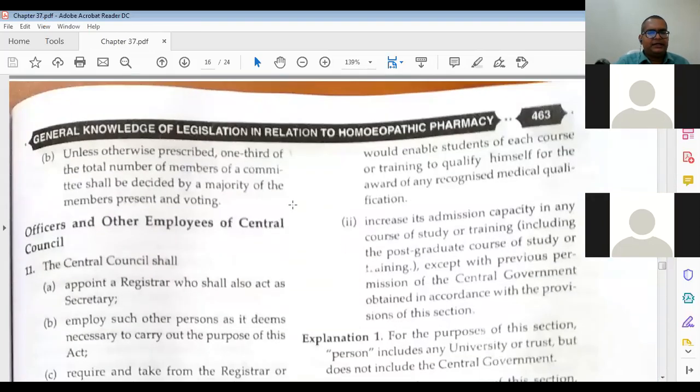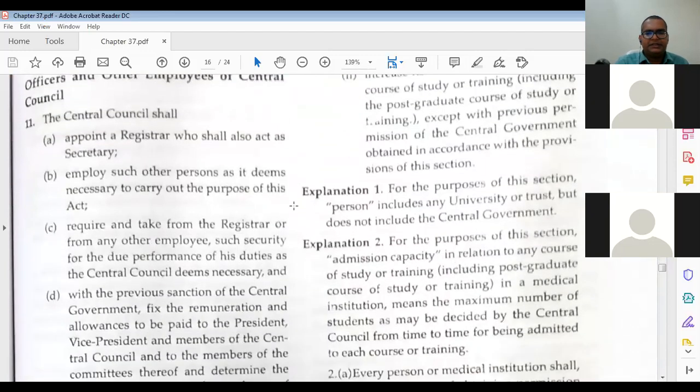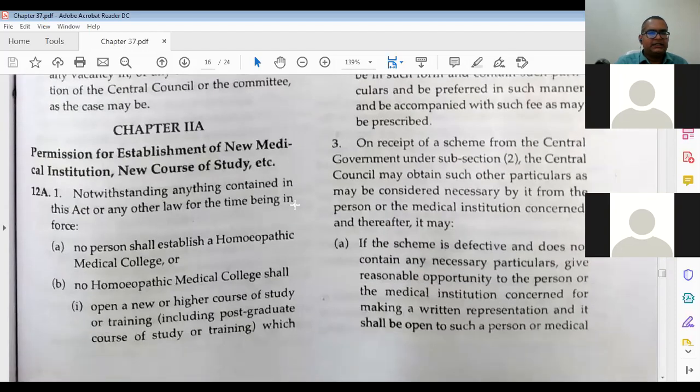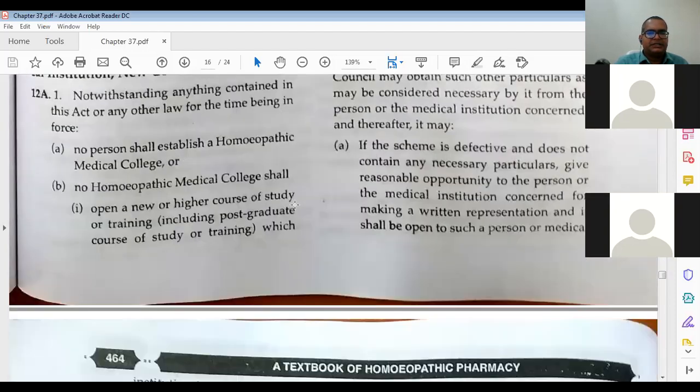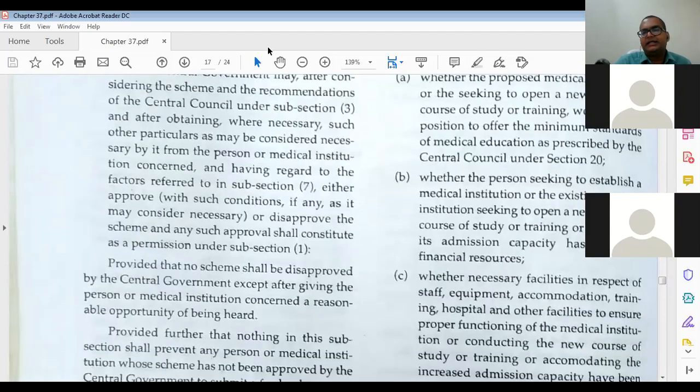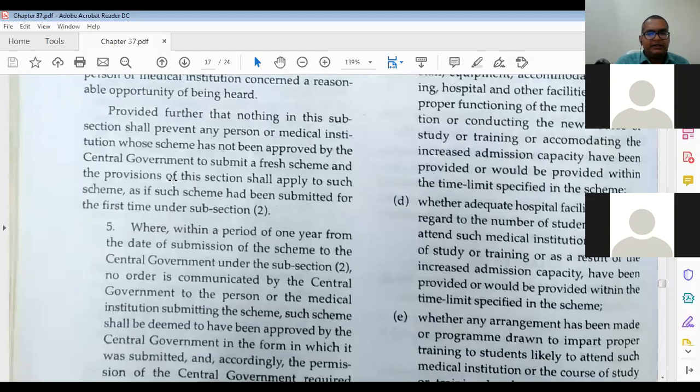After that we have officials and employees in the Homeopathy Central Council, then vacancies, premises established; all the chapters are given. You can get this HCC Act on this website also, and it is already given in your book.